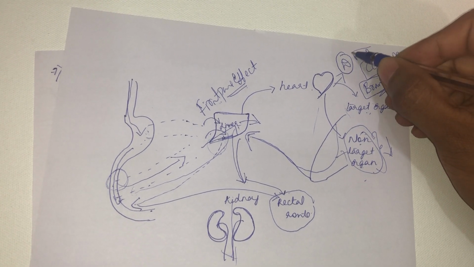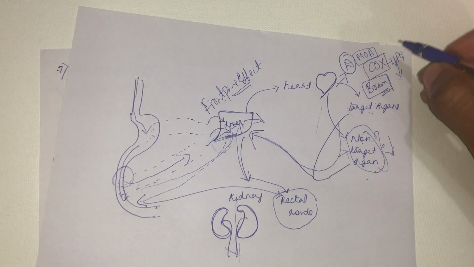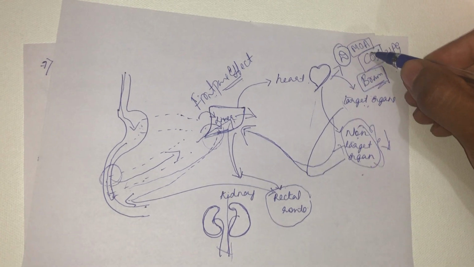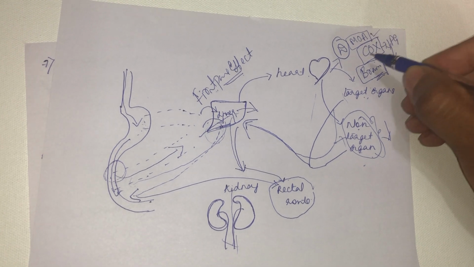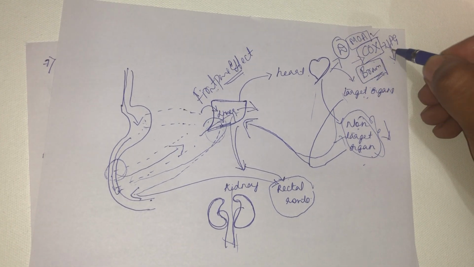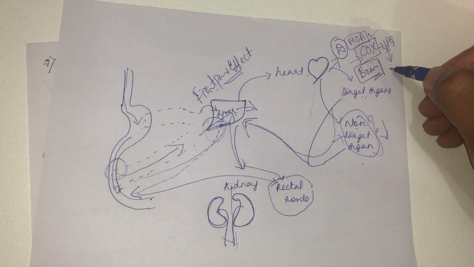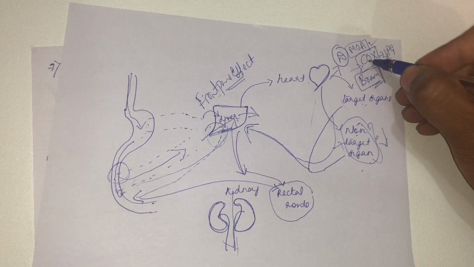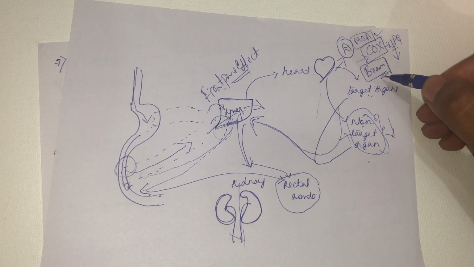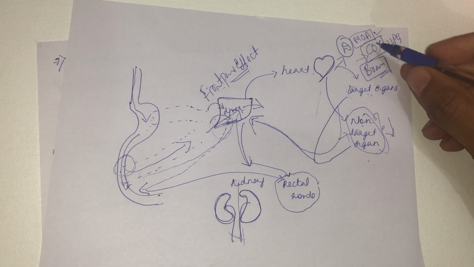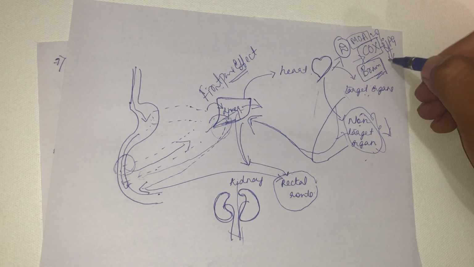So what do you mean by pharmacodynamics? Pharmacodynamics is the study of the biochemical and physiological effect and the mechanism of action of a drug. So what is the mechanism of action of paracetamol? It is inhibiting the COX enzyme, decreasing the prostaglandin level, decreasing the fever. So this is the pharmacodynamic phase. Then what is the biochemical and physiological effect? It is decreasing the temperature in the body. That is the physiological effect of the drug. So this phase is the pharmacodynamic phase.